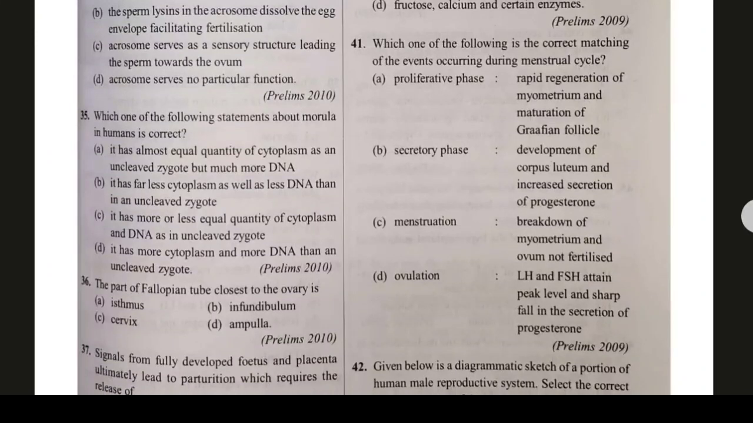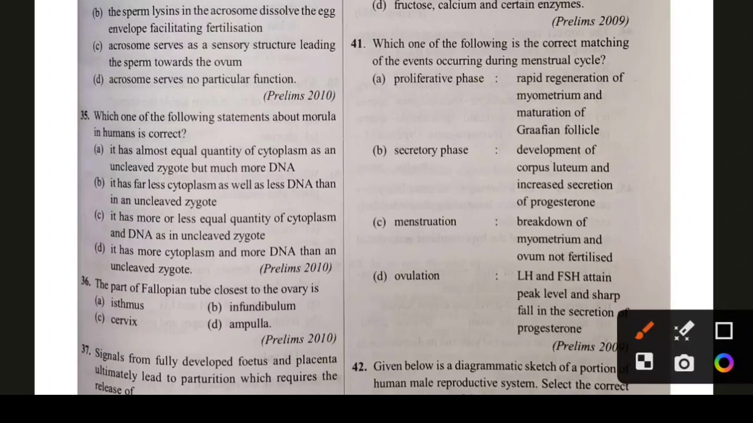Question number 41. Which one of the following is the correct matching? Let's see. The right answer is secretory phase: development of corpus luteum and increased secretion of progesterone. These are questions from the menstrual cycle and changes of the ovary and uterus. Make sure to revise it from your textbook. Option B is the correct answer.